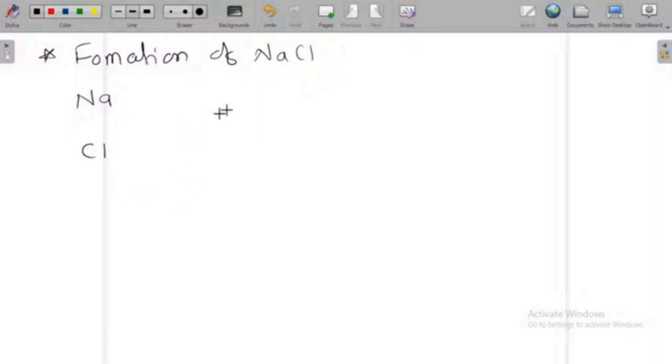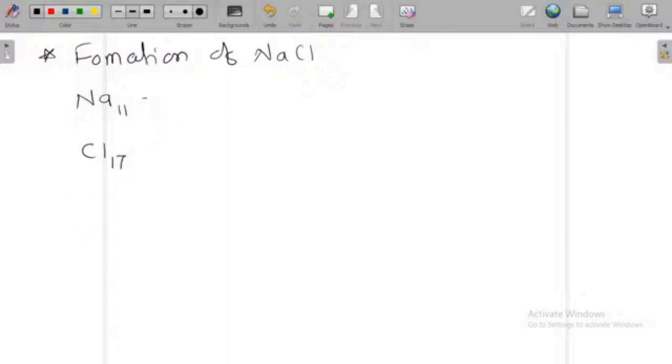For this particular formation of the molecule, we have to consider the electronic configuration, both orbit electronic configuration and orbital electronic configuration. Sodium has atomic number 11 and chlorine has atomic number 17.